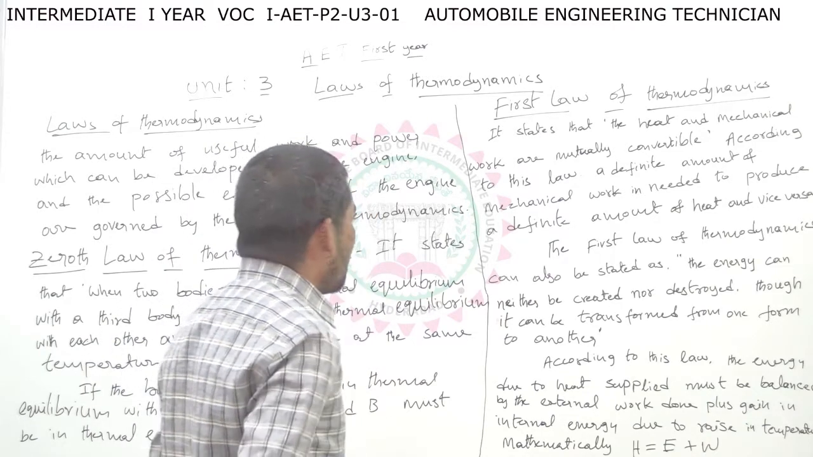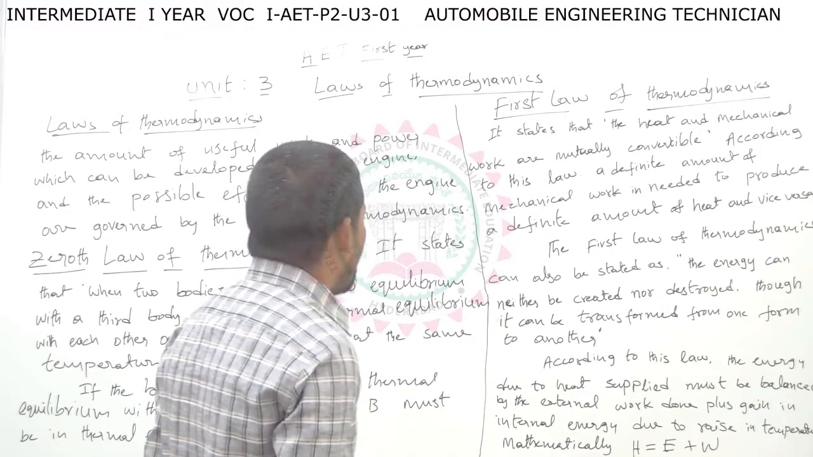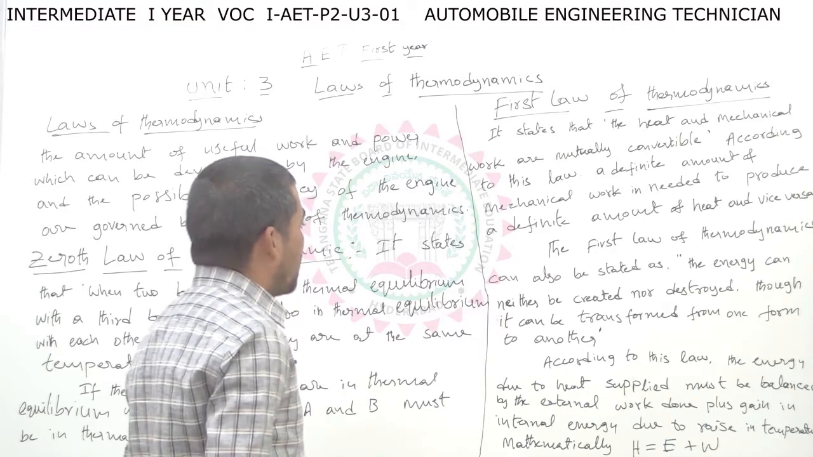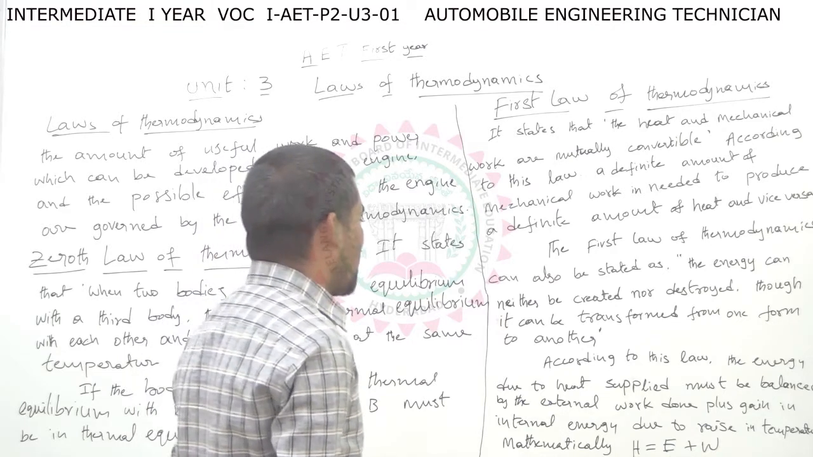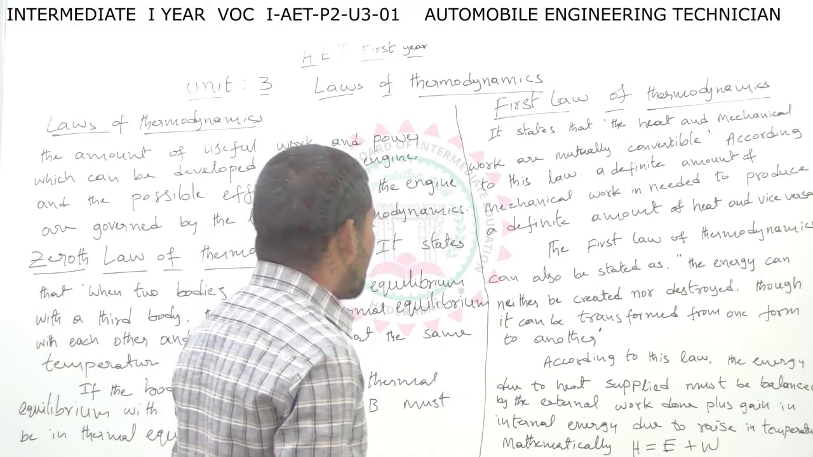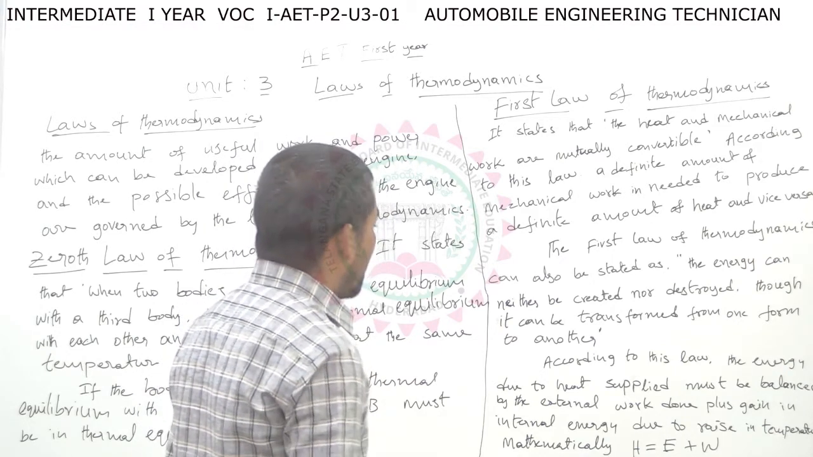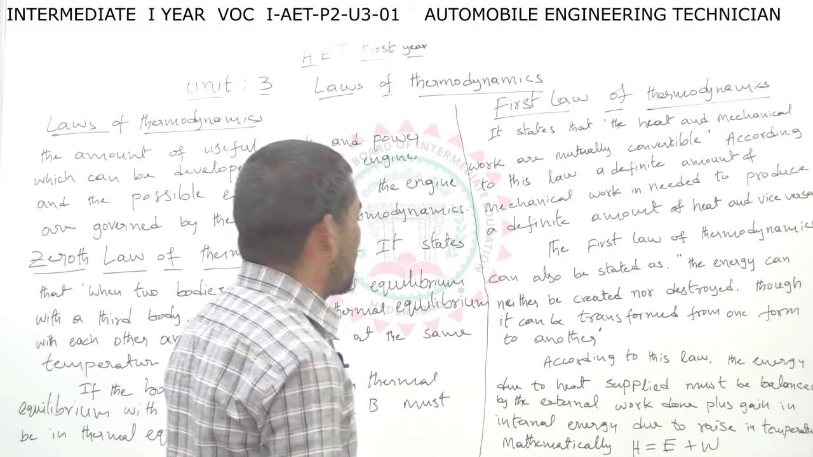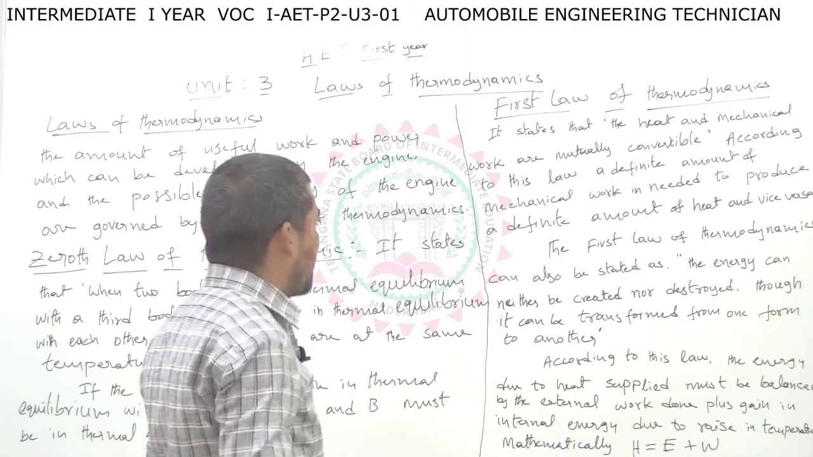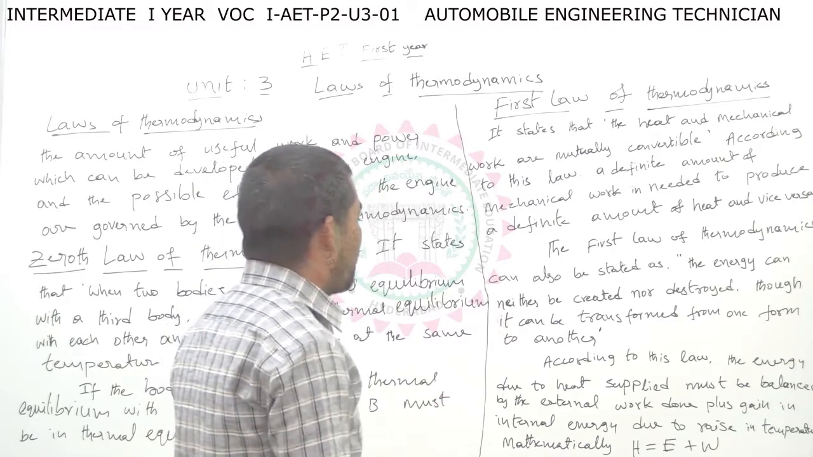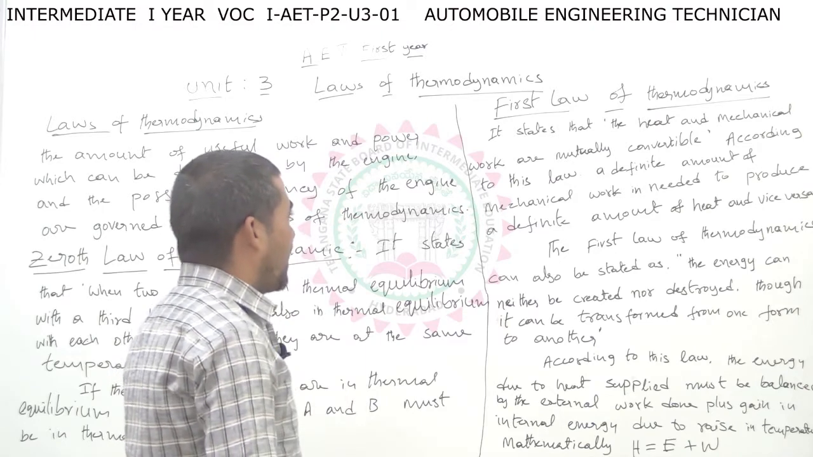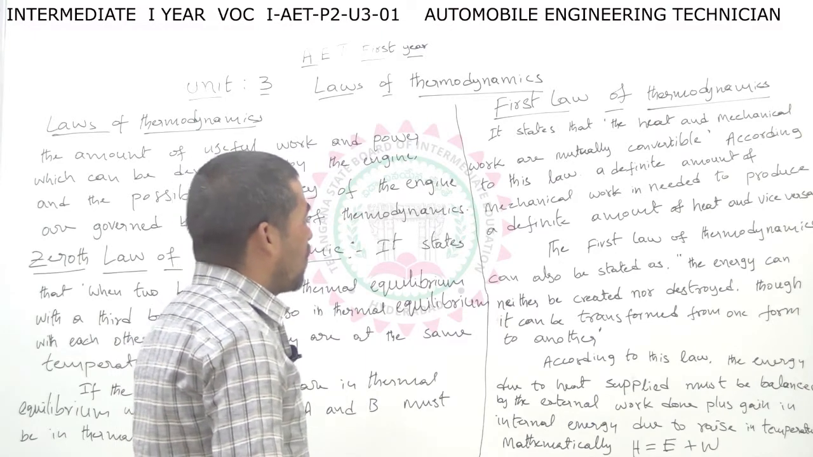energy can neither be created nor destroyed. So, it can be transformed from one form to another form. According to this law, the energy due to heat supplied must be balanced by the external work done plus gain in internal energy due to rise in temperature. Mathematically, the first law of thermodynamics equation is H equal to E plus W. H is called heat transferred, E is internal energy and W is called work done.